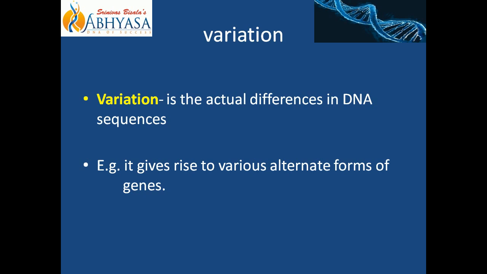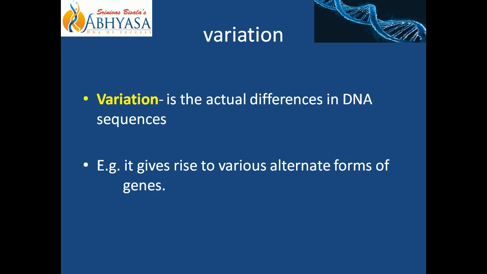We have different colors of the hair, black, gray, or some amber color, golden color, right? So that is possible because of the difference in the sequence of DNA which is coding for that particular gene which is responsible for the formation of hair, right? So that variation is the difference in DNA sequence, and because of the presence of this variation we have different forms of genes. Someone's height will be 6 feet, someone's will be 5'10".